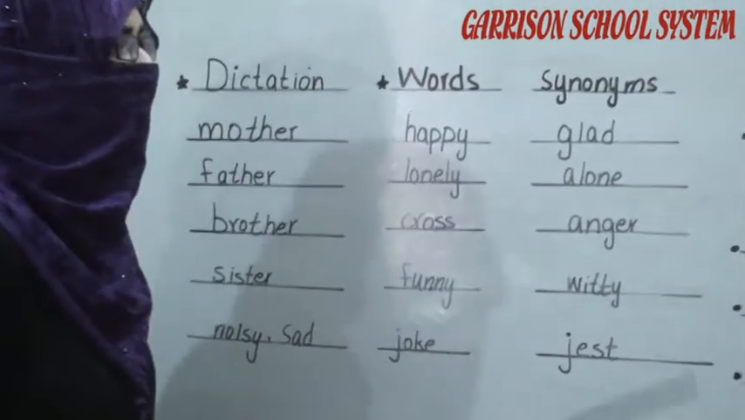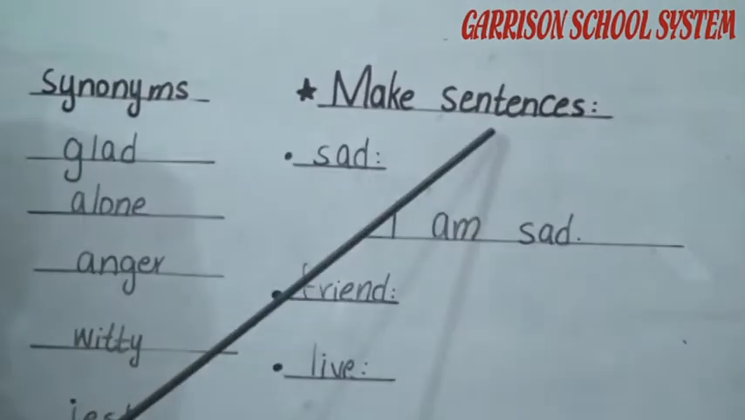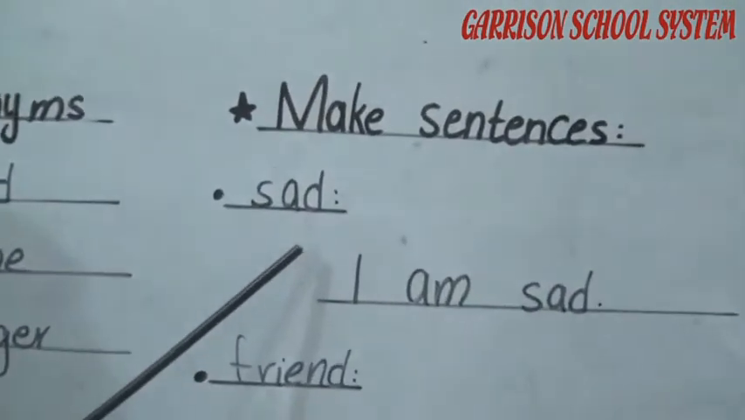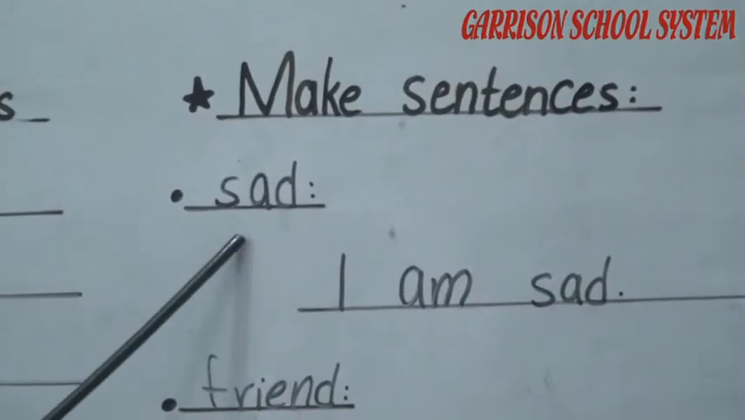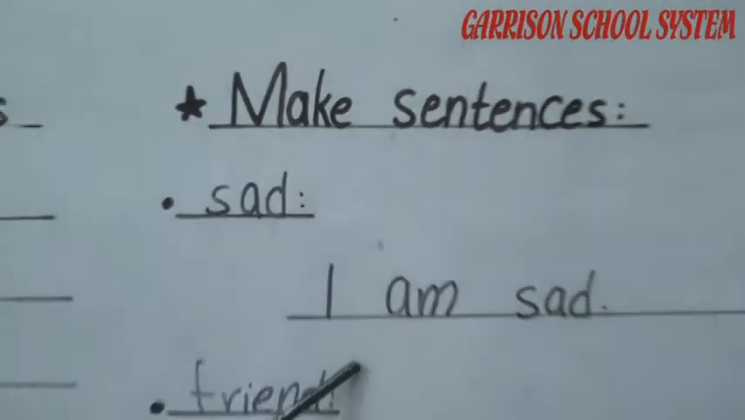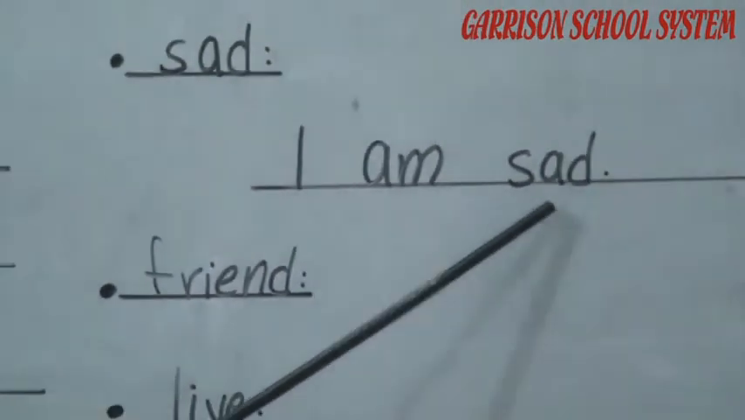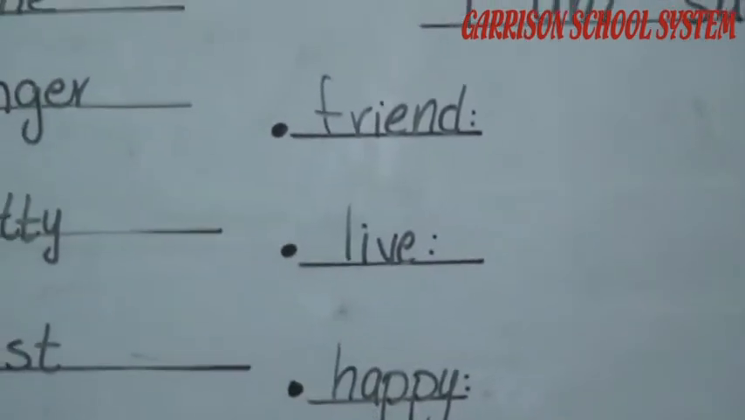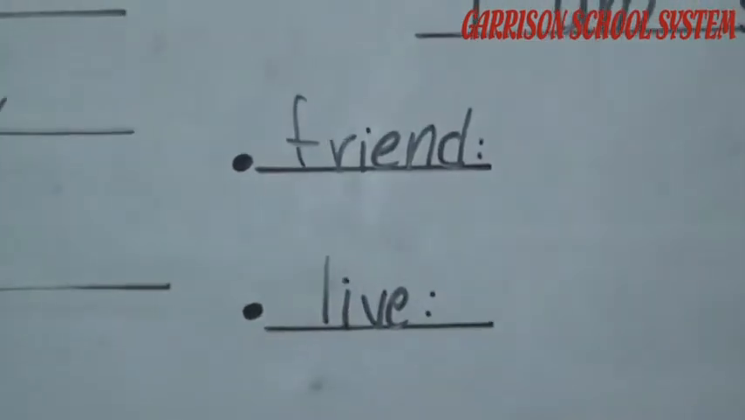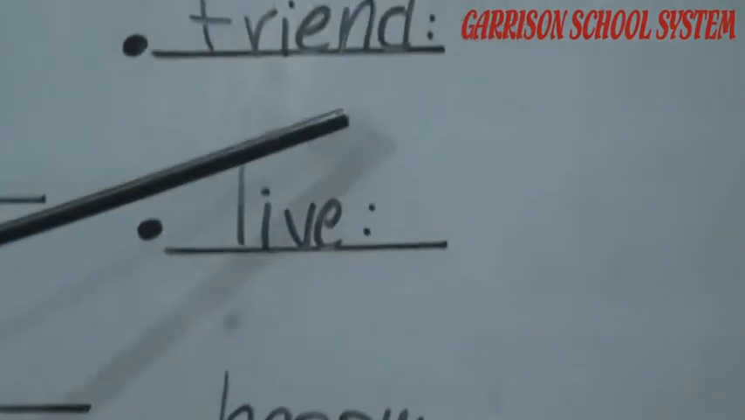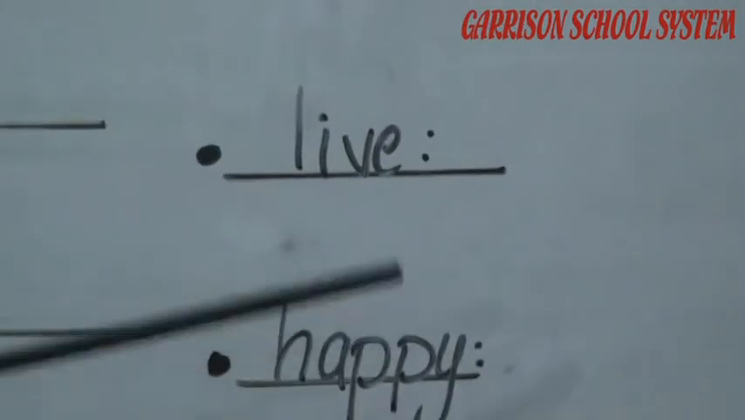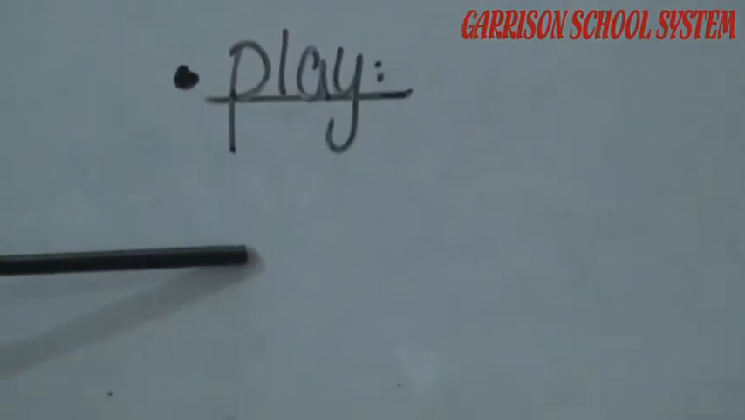The next activity, activity number 3, is about making sentences. Means that they give you different words and you have to make sentences of these words. The first one is sad, S-A-D, sad. Sentence making: I am sad. It's a complete sentence. Now, I am giving you different words and you have to make sentences of these words. The words given there are friend, live, happy, and play. These are all the words that I am giving you.